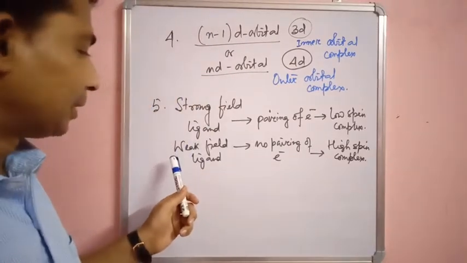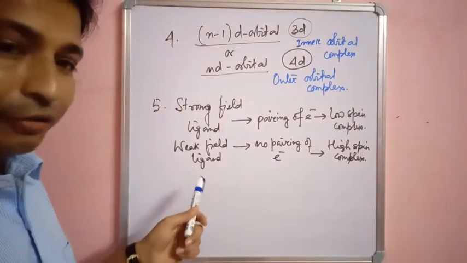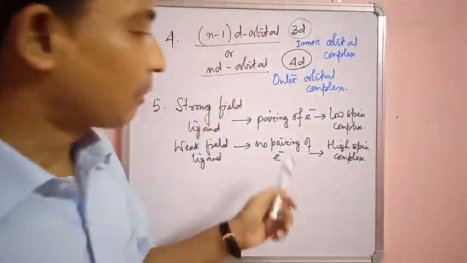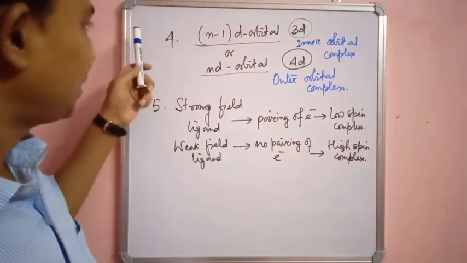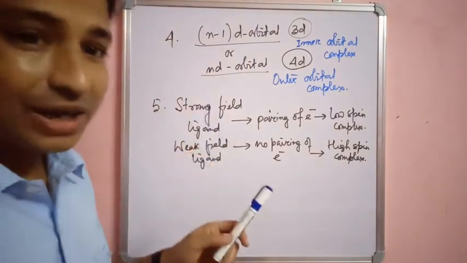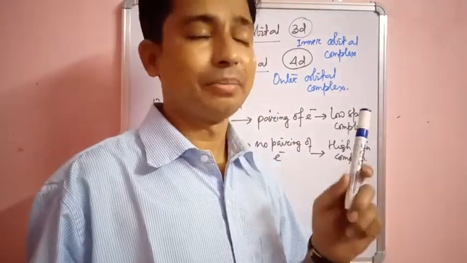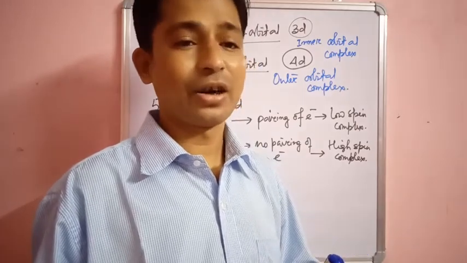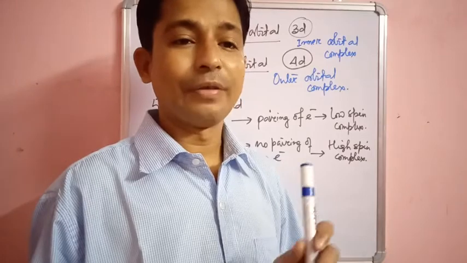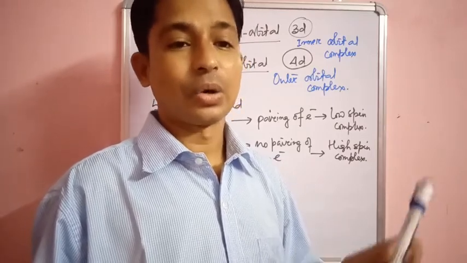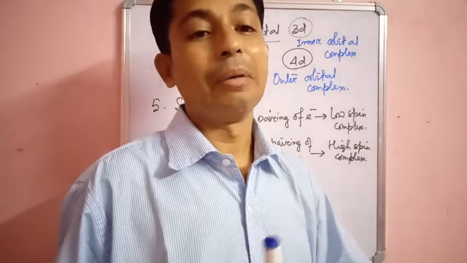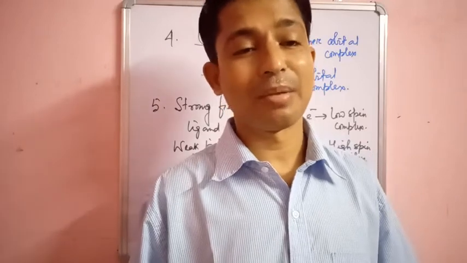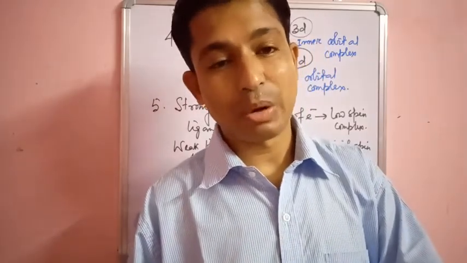Similarly, on the other hand, if the ligand is a weak field ligand, then no pairing of electrons will take place in the d orbital, and the complex will be a high spin complex. So these two, and the third point, that is hybridization. Hybridization should be there in the central metal atom, because without hybridizing it cannot attach any ligand to itself. So if the hybridization is sp3, the coordination number will be 4 and the complex will be tetrahedral. Similarly, if the hybridization is dsp2, the coordination number is 4 and the complex will be square planar.